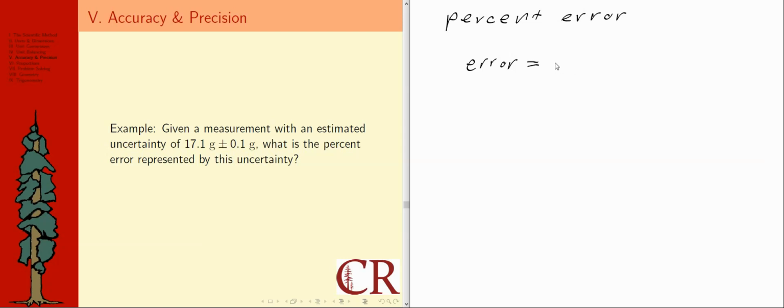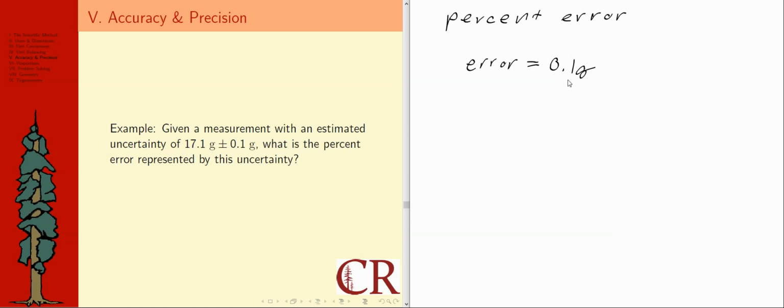Estimated uncertainty is the more common language that you see in a physics class. That language really comes from the discipline of physics. The language of error comes from the discipline of mathematics. But either way, if I say the error is 0.1 grams, that's really 0.1 potential error there, right?